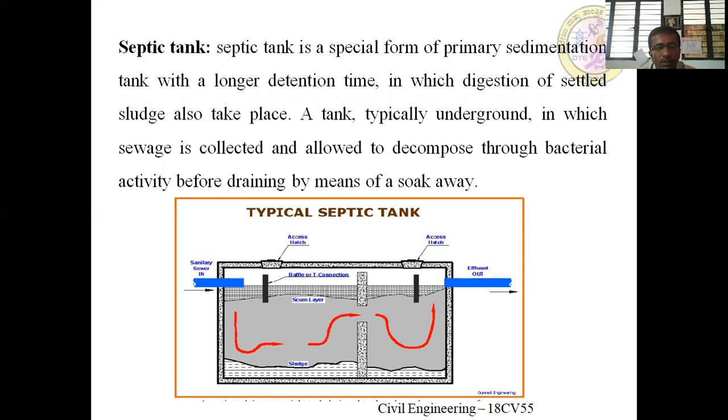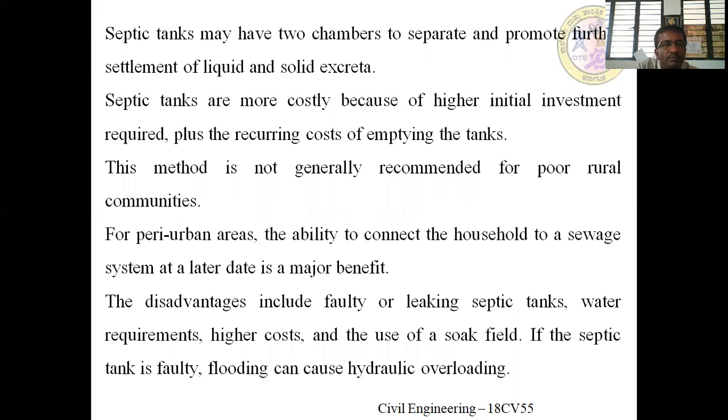The oil and grease present in the septic tank may be removed by the skimming process. This is a typical section of a septic tank. Septic tanks may have two chambers to separate and promote further settlement of liquid and solid excreta.